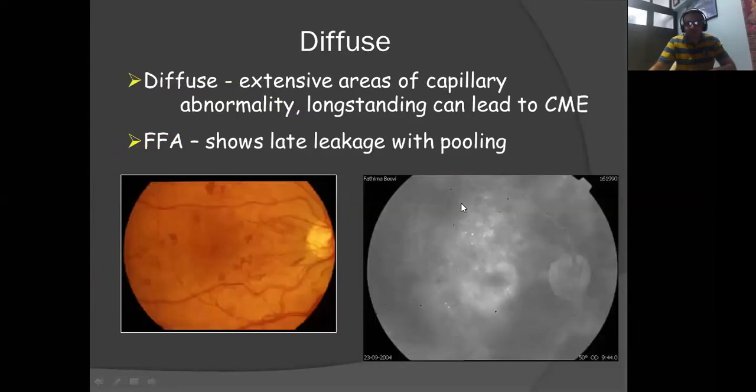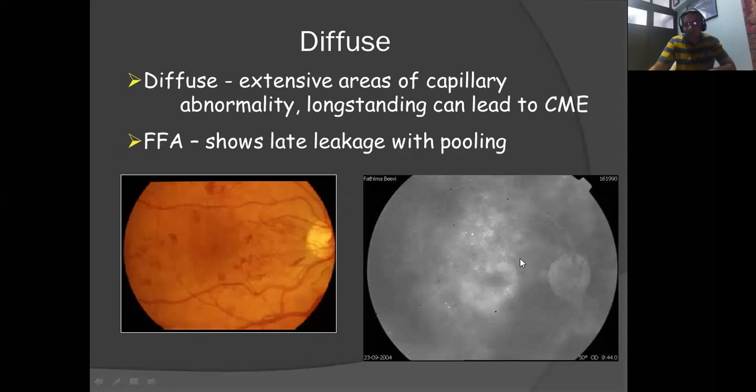I'm just showing you a very quick diagram because I can't go into each and every detail, otherwise it will be a very long lecture. This is diffuse maculopathy, where we see extensive capillary abnormalities and long-standing leakage, which is seen late. You can see a clearly distorted macula here.